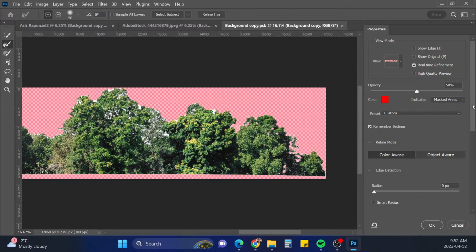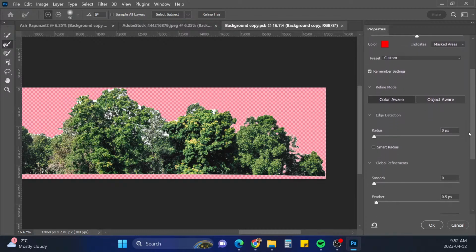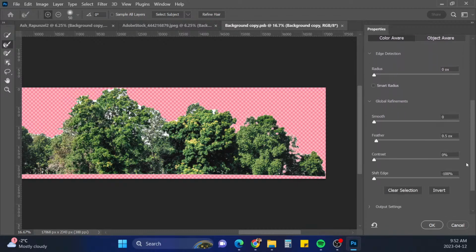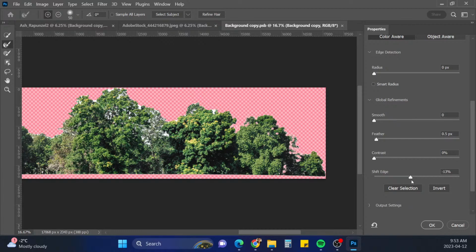Okay, so I might shift that edge back to like the middle here and see if that looks better, because I think I had the shift edge way too high. There we go.